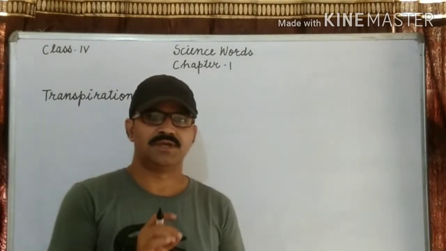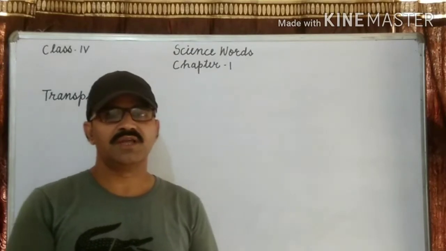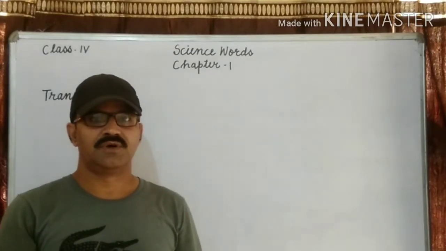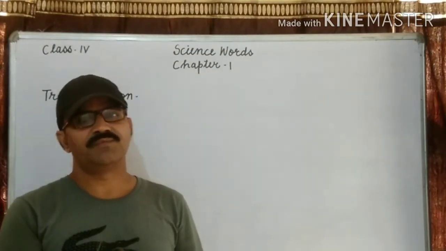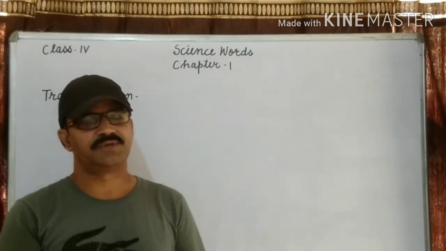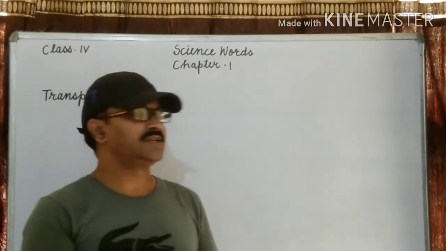Transpiration, the loss of water or evaporation from the leaves of a plant is called transpiration. What is the definition?